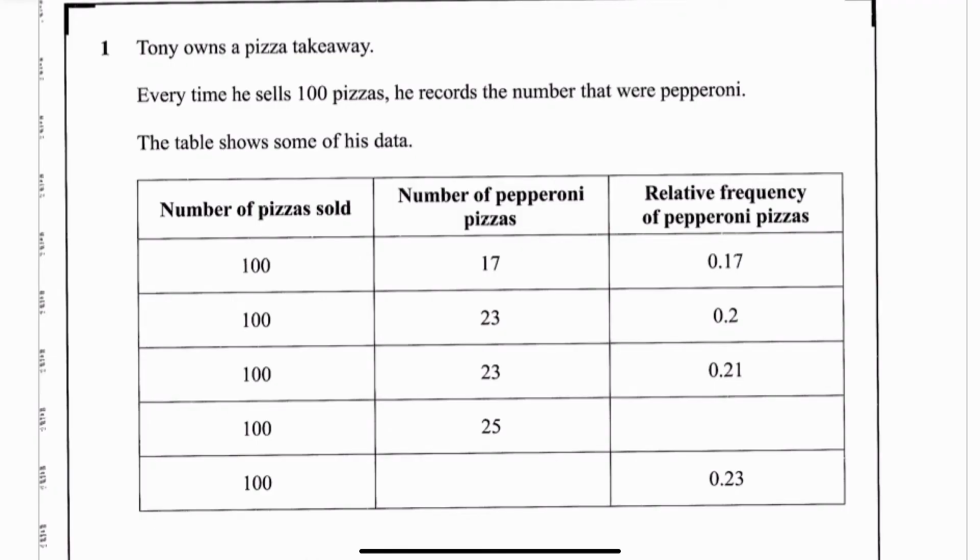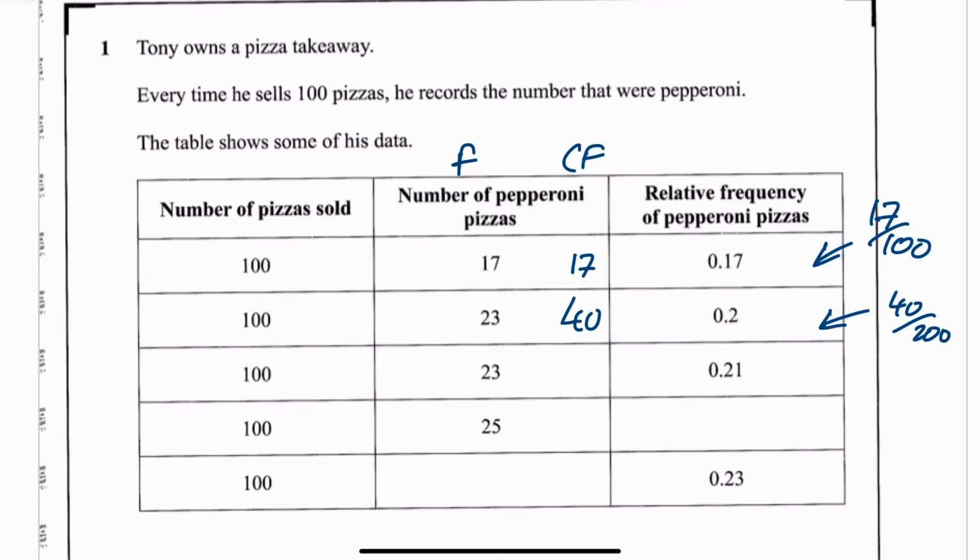So the first thing we've got, for the number of pizzas sold, 100, 17 of these pizzas were pepperoni. So this number here is 17 over 100. The next one is 0.2. Now how you get the 0.2 is you do 17 and then you plus 23. So this is like an F and this is a cumulative frequency. That gives you 40. So then this is 40 over 200.